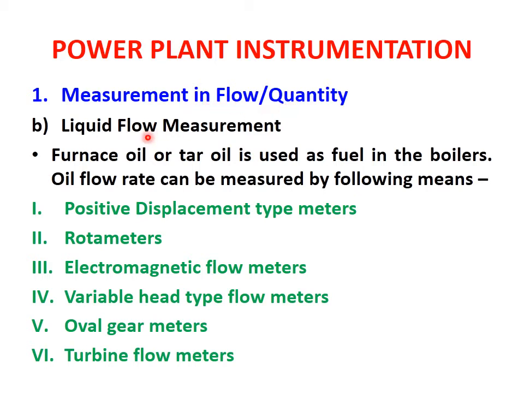Then going to the second part, that is our B part, which is liquid flow measurement. In the first part, that is measurement of flow and quantity, furnace oil or tar oil is used as fuel in the boilers. So oil flow rate can be measured by the following means. These are the various types of meters which give us the flow of the oil from one system to another as a fuel to the boilers.